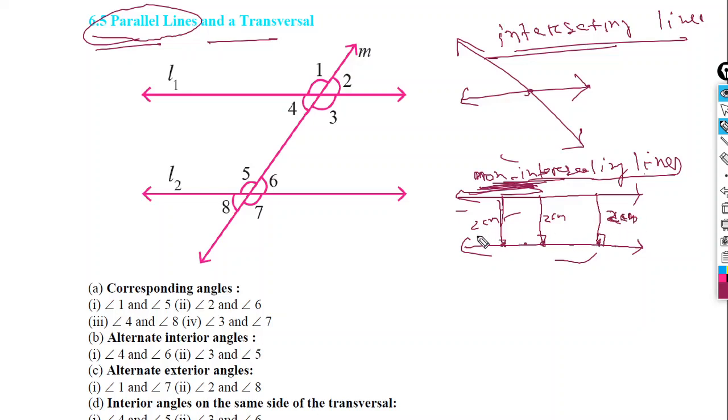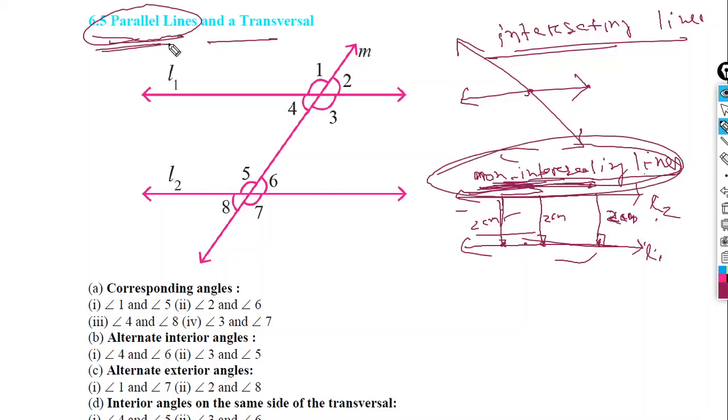Now we can say that these two lines, we can name them L1 and L2, are non-intersecting lines, and non-intersecting lines are nobody but parallel lines. Okay. So this is the definition of parallel line. If the perpendicular distance between two lines at any given point is same, then we can call them parallel lines.